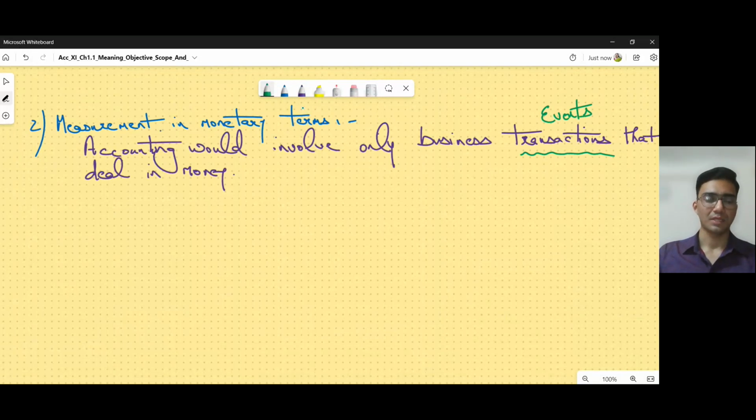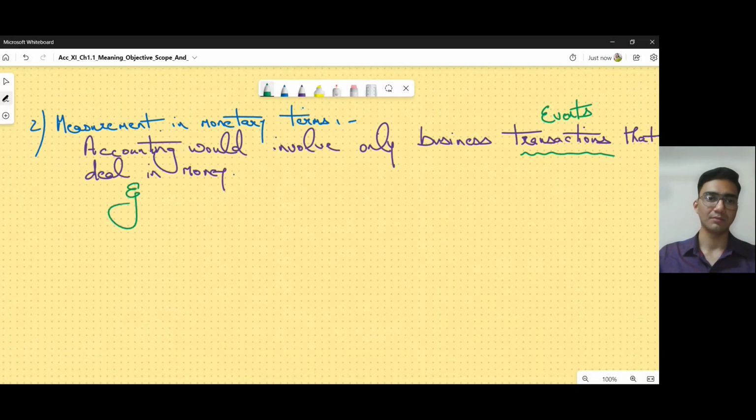which deal in money. So accounting, as we know, is a systematic way and we write down all the transactions that are taking place. Here this principle or this process is saying we are actually going to see those transactions of a business which are in monetary terms. Okay, so accounting would involve only business transactions that deal in money.